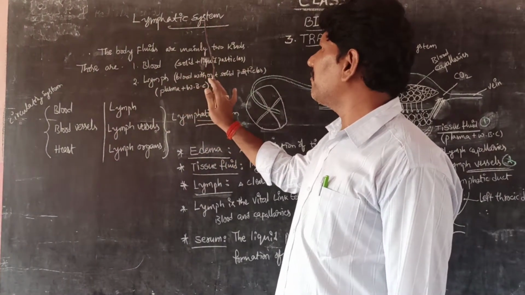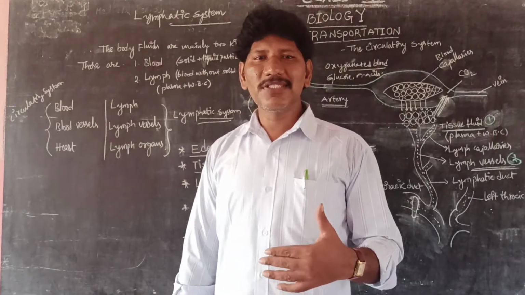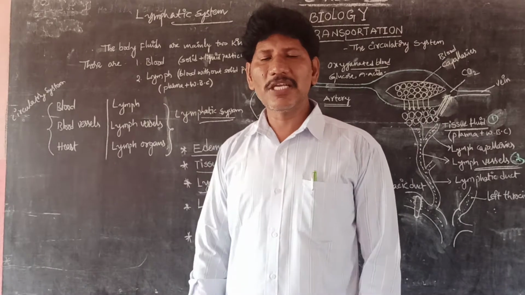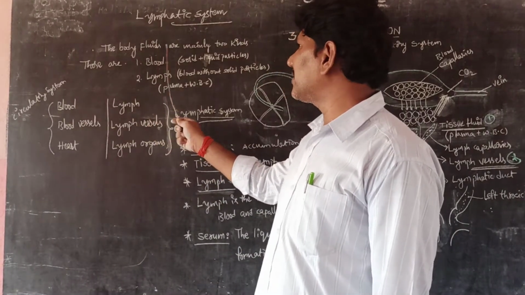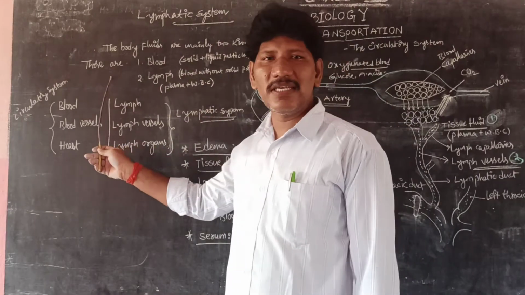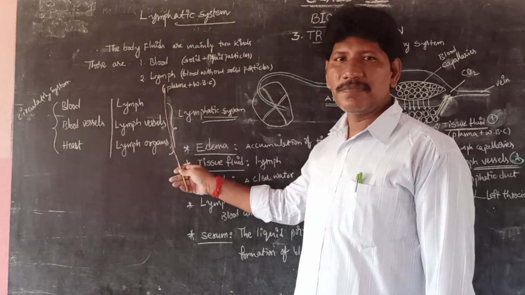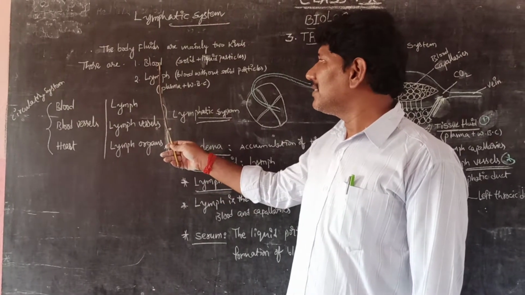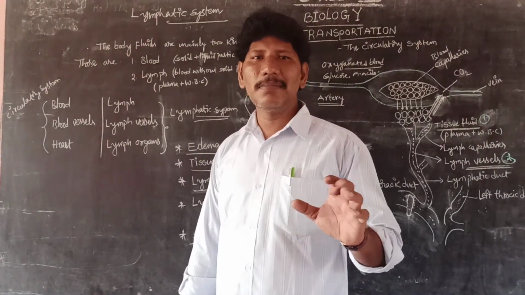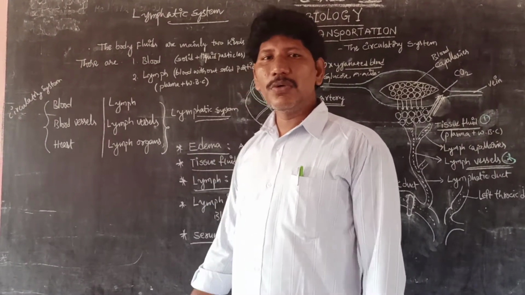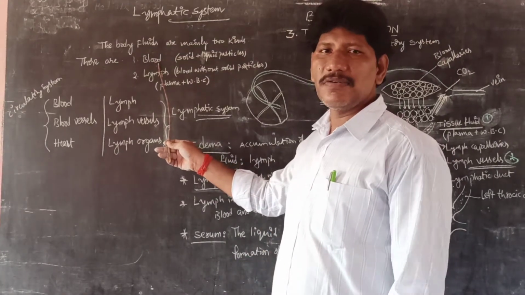Before coming to the lymphatic system, I would like to explain the main body fluids present in human beings. Actually, we have two kinds of body fluids. The first one is blood and the second one is lymph. Blood is a red colored fluid which usually flows in the blood vessels, as we know. Blood is a fluid connective tissue that we already learned in the previous videos.